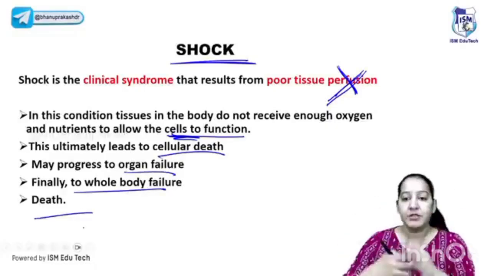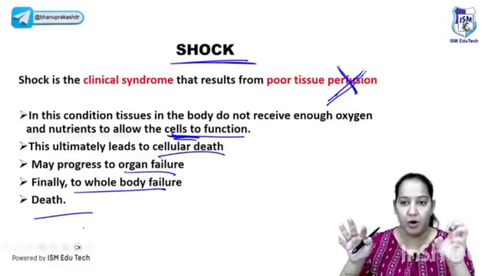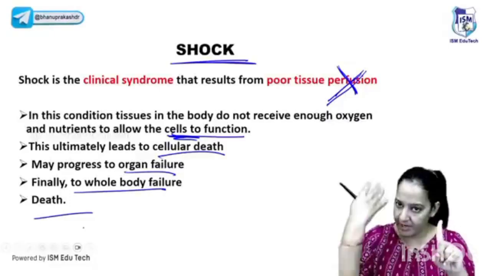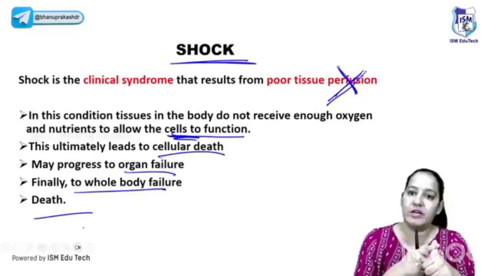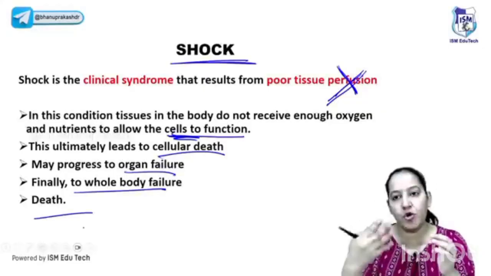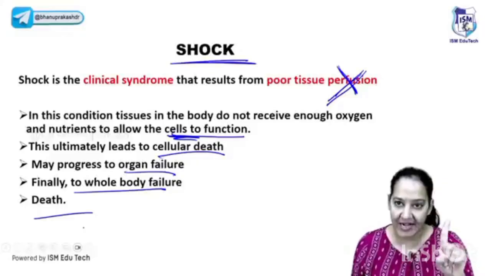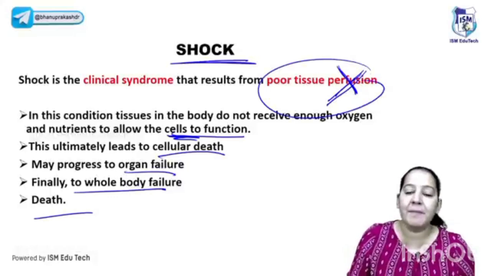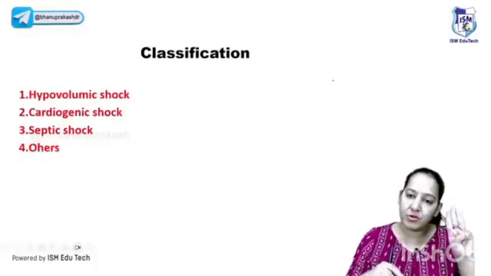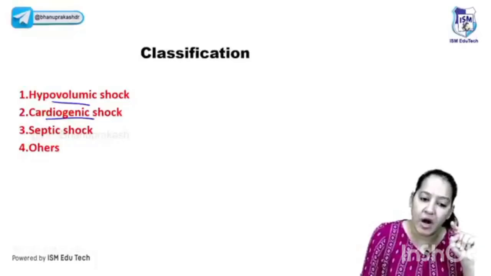So it's a syndrome, one by one. So if all the organs do not receive enough perfusion of the blood, first the cells of multiple organs will not function. Then cell death of multiple organs. Then organ death, multiple organ failure leading to the death of the person. This is shock. It's a syndrome. One by one, the things take place. Now you may be thinking why multiple organs are not receiving the blood at the same time. So there are 3 types of shock having 3 different reasons: the hypovolemic shock, cardiogenic shock, septic shock.